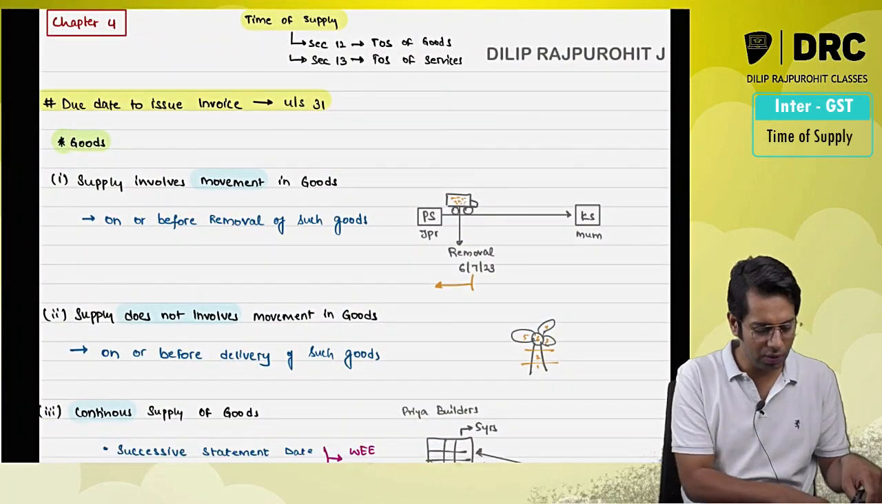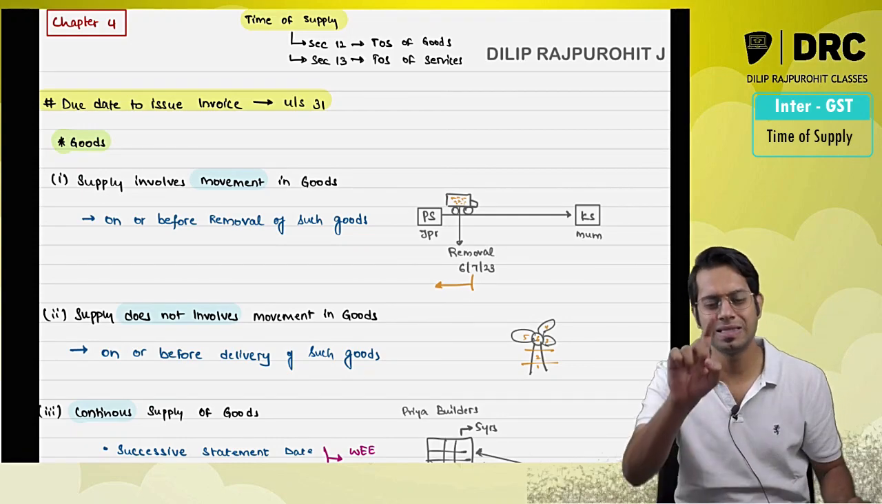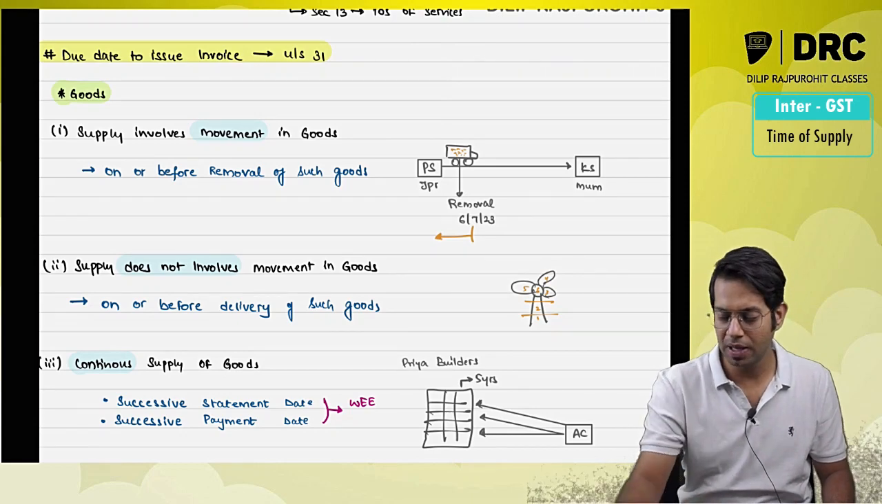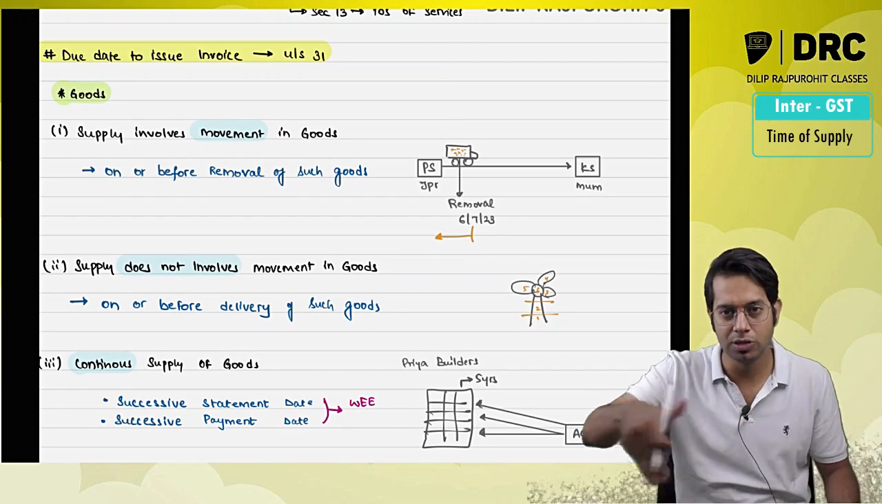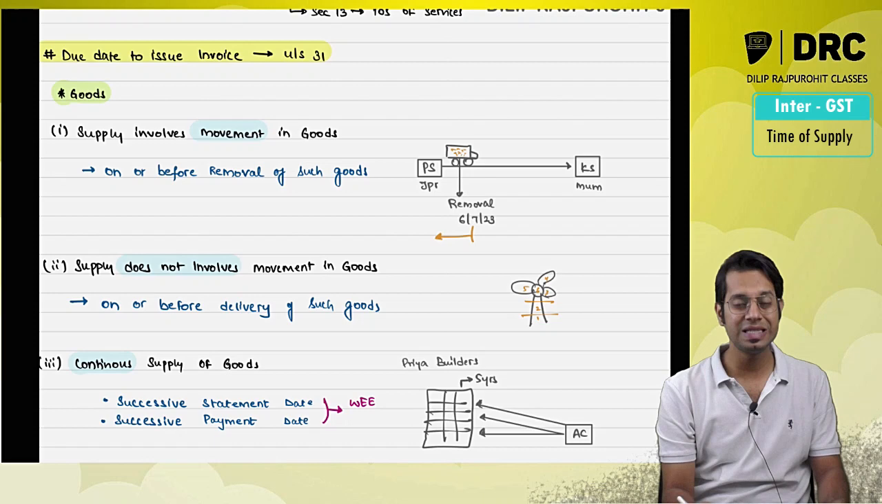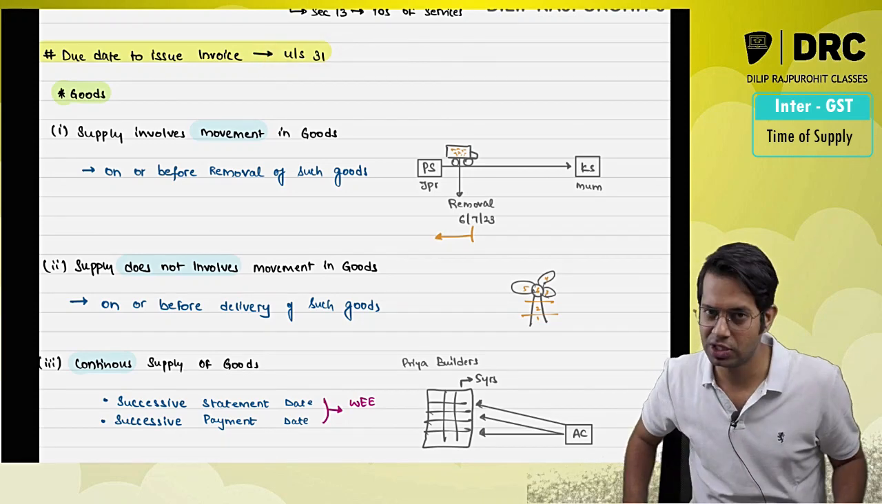So when should I issue an invoice in case of goods? In case of goods there are totally 4 different scenarios. Scenario number 1: the supply which you are making involves movement in goods. If the supply which you are making involves movement in goods, invoice is required to be issued. Please note, the time limit to issue invoice is given under section 31.